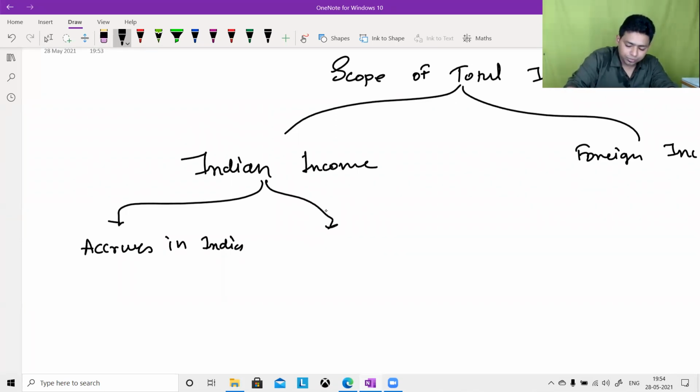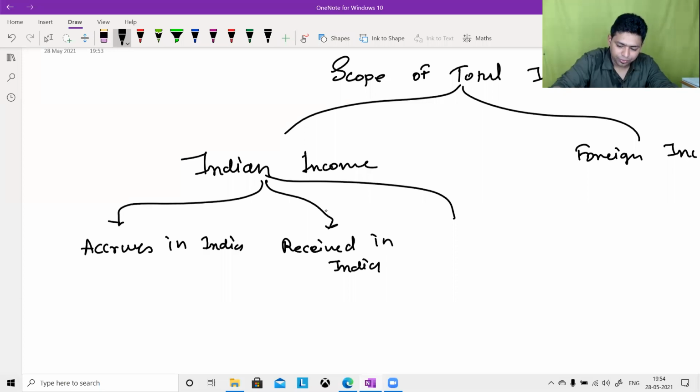Second, income which is received in India. Third, income which is deemed to be received in India.